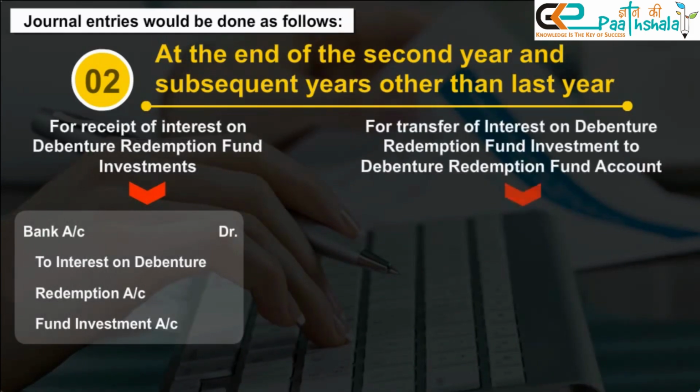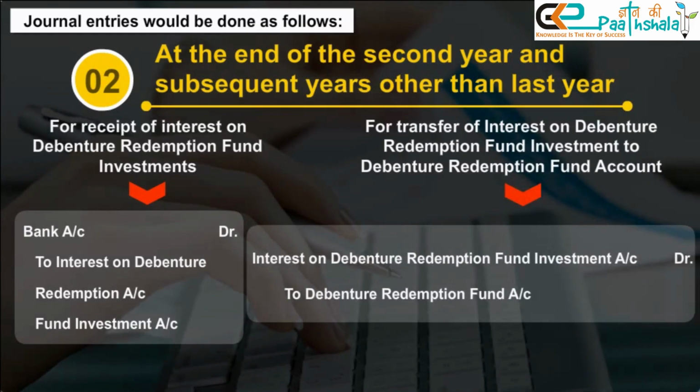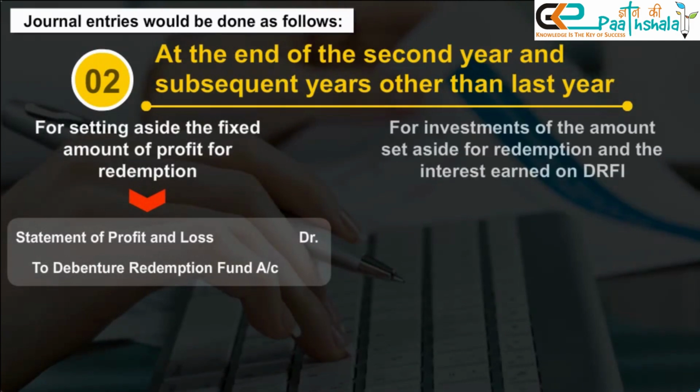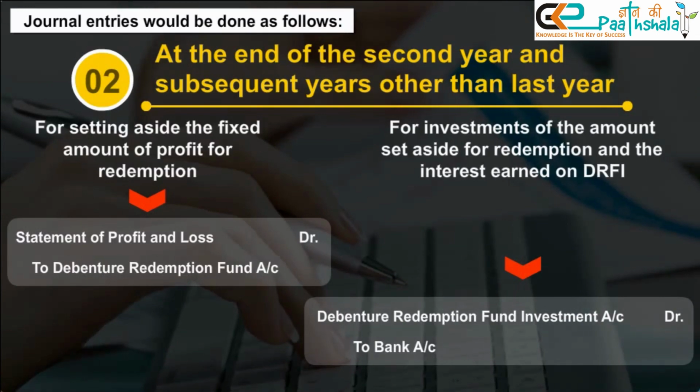B. For transfer of interest on debenture redemption fund investment to debenture redemption fund account. C. For setting aside the fixed amount of profit for redemption. D. For investments of the amount set aside for redemption and the interest earned on DRFI.